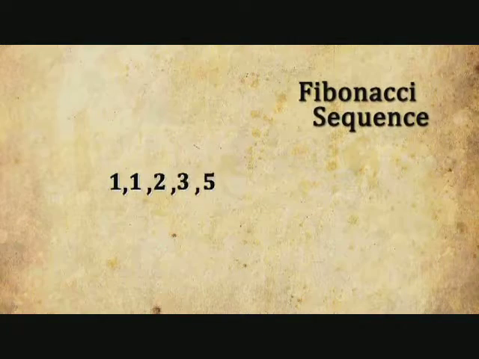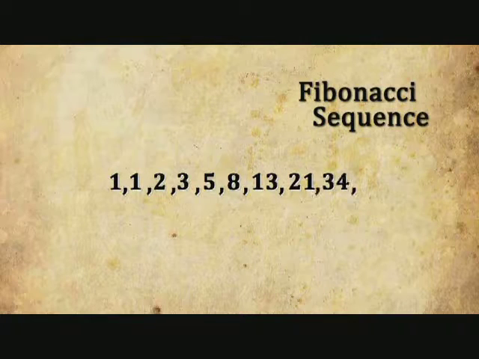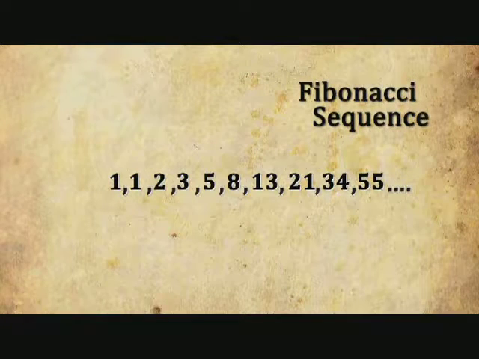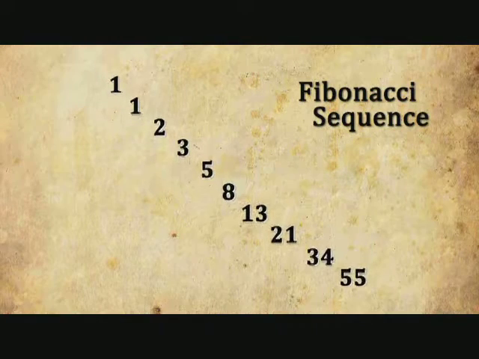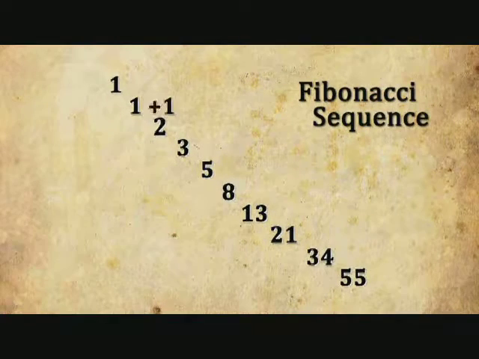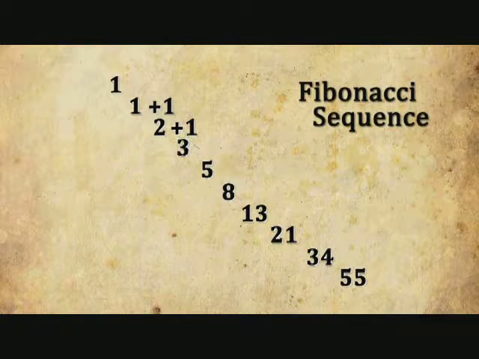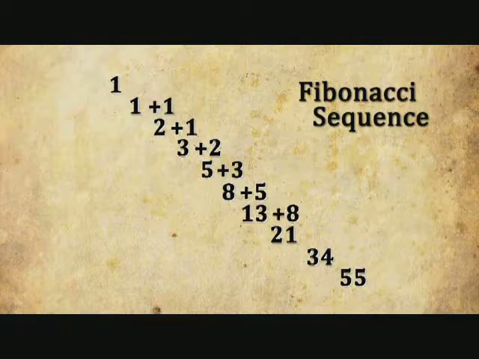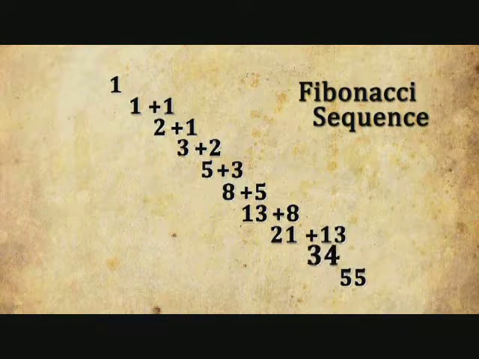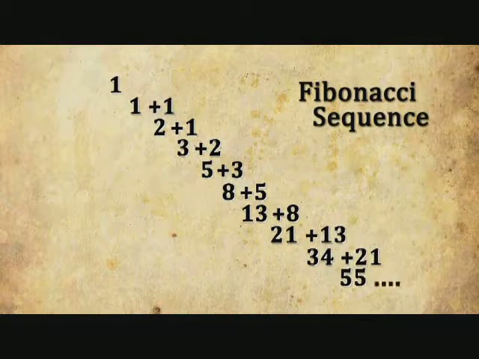Let's look at the sequence a little more in detail. If we list out the numbers, there is a pattern, isn't there? Each number is the sum of the earlier 2. 1 plus 1 is equal to 2, 2 plus 1 is equal to 3, 3 plus 2 is equal to 5, 5 plus 3 is equal to 8, and so on. This string of numbers is known as the Fibonacci Sequence after the man who wrote about it.